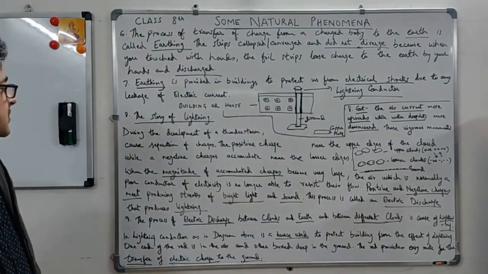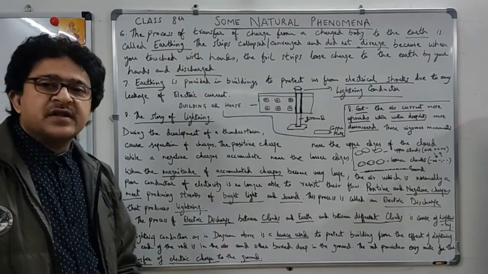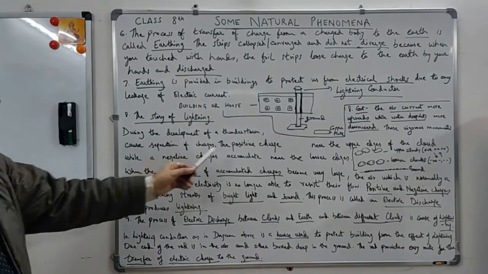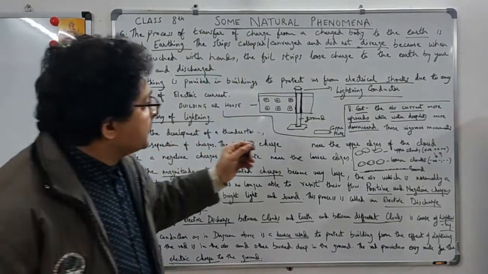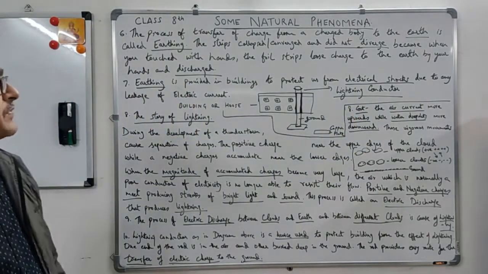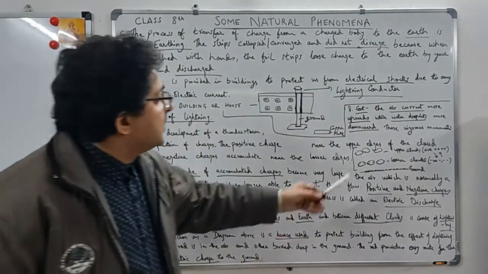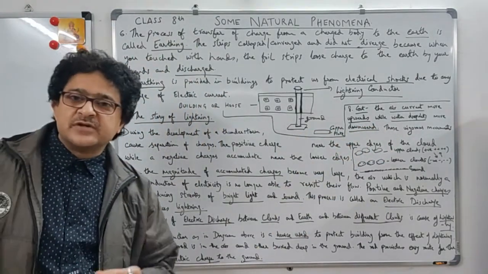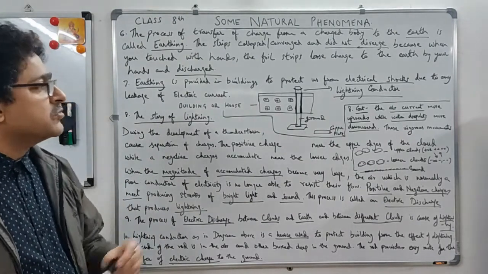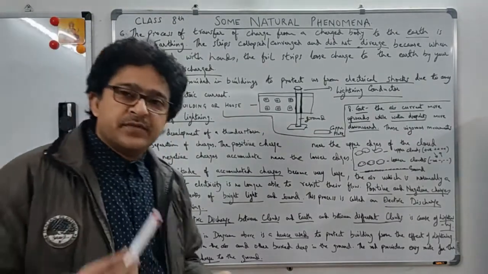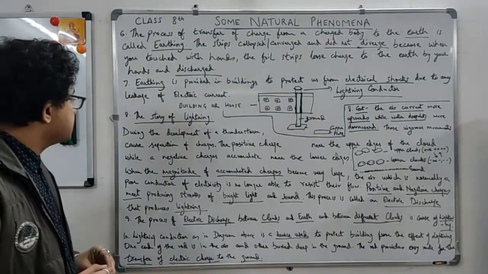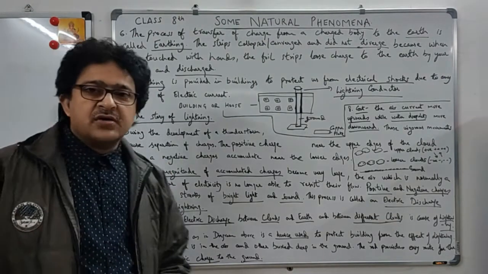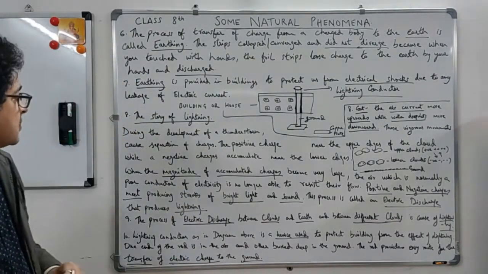The story of lightning. When a thunderstorm develops, after rain, before rain, there is a thunderstorm. So during the development of a thunderstorm, the air current moves upwards, while the water droplets move downwards. A thunderstorm is building up, rain is about to come, so water droplets will move down, and the air will move up. So the vigorous movement causes separation of charges.